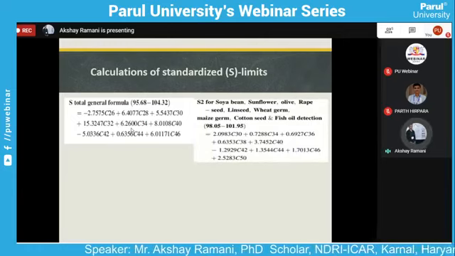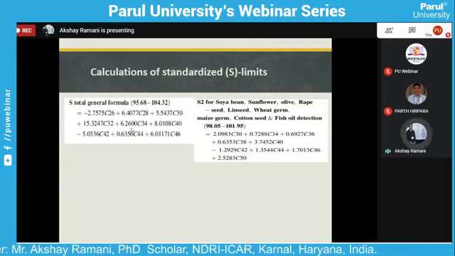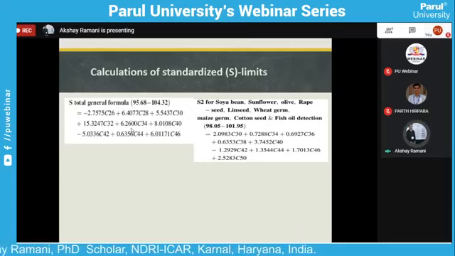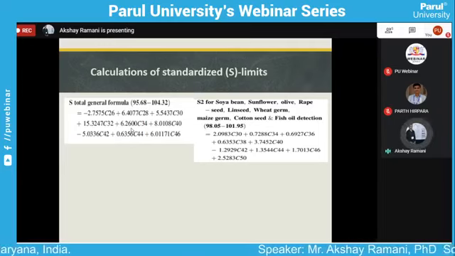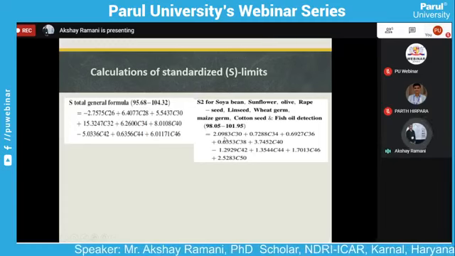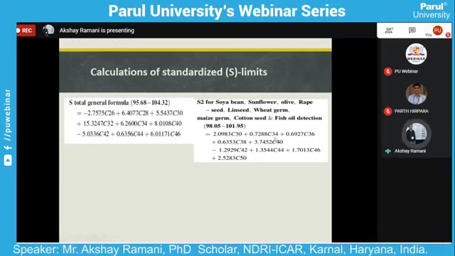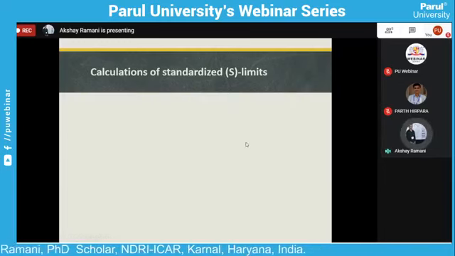Now the second equation is for the same purpose. The equations are mostly the same type, but the second equation is specific for the adulteration of soybean oil, sunflower oil, rapeseed oil, linseed oil, wheat grain oil, cottonseed oil, and fish oil detection can be done by this equation, used as the S2 equation. The procedure is also the same. To calculate, some interference data is given here. Then carbon 30, carbon 34, carbon 36 values from this table are put in to calculate the data.